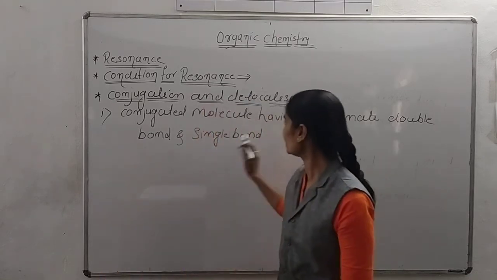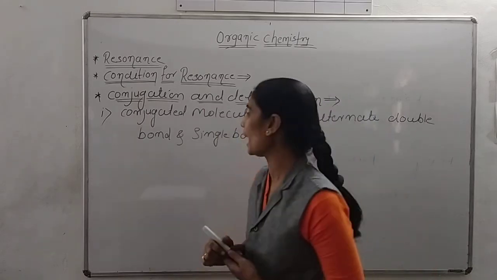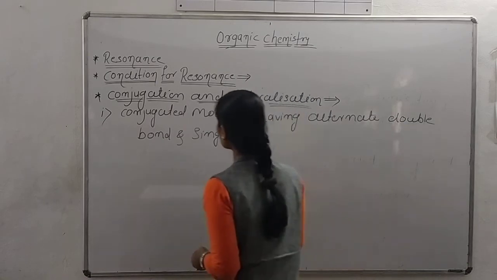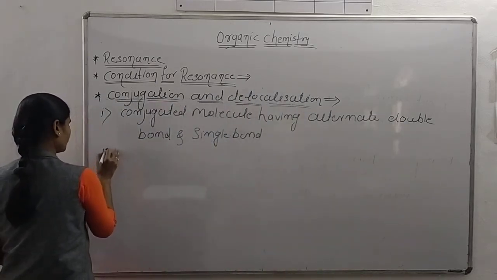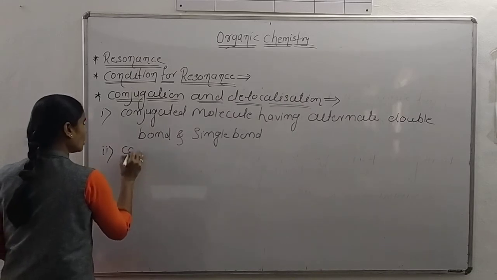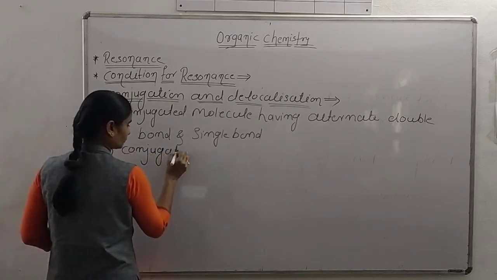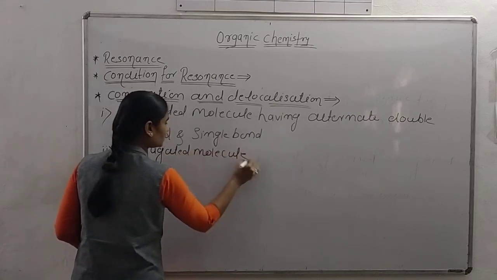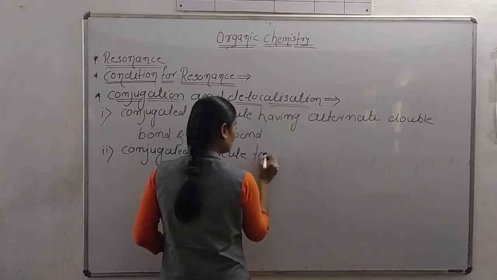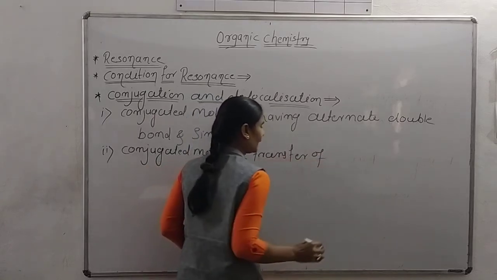And in conjugation and delocalization, the first point is that the conjugated molecule has alternate double bond and single bond. And second, the conjugated molecule gives transfer of pi electron.